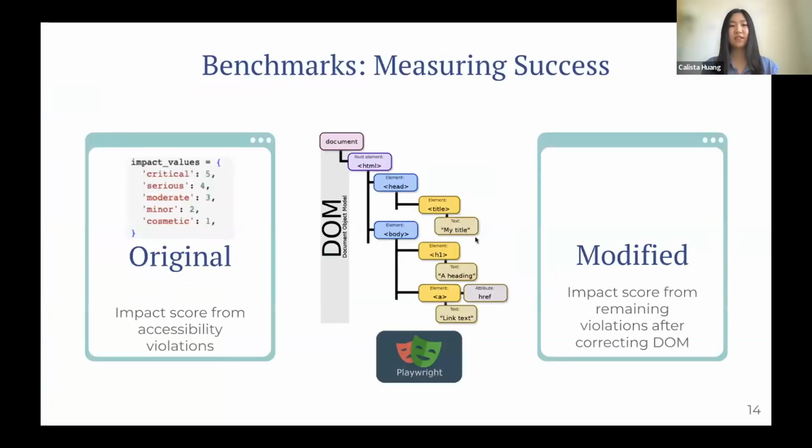To measure the success of our DOM corrections, we implemented an impact score system which summed numerical representations of the impact of all the errors from a given URL. Our dataset included the initial impact scores of each URL, and after modifying the DOM, we applied the same scoring system to the remaining errors to evaluate the success of our models.